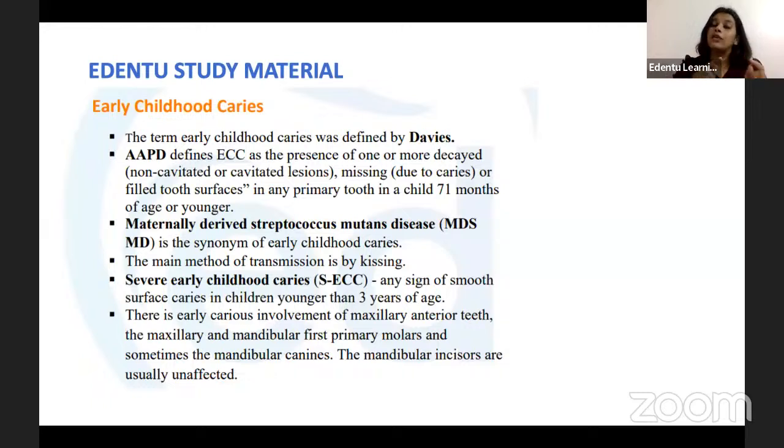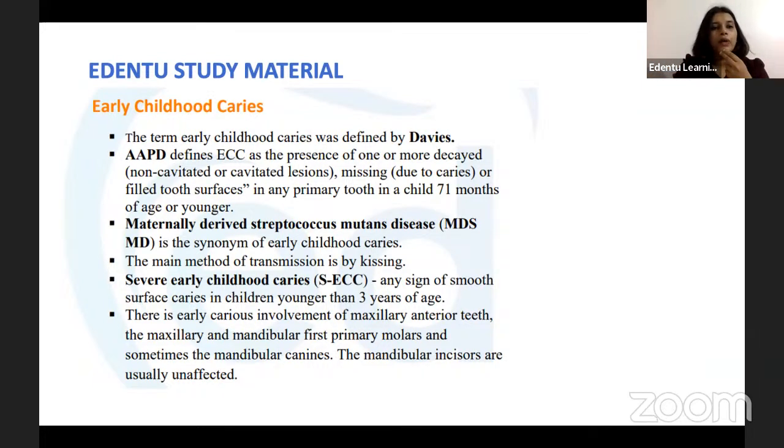But in early childhood caries of the severe type, that is severe early childhood caries, even the mandibular incisors are affected, as you can see in this particular question. Okay, so the mandibular incisors will also be affected in severe early childhood caries. So severe early childhood caries is more of a rampant nature of early childhood caries.